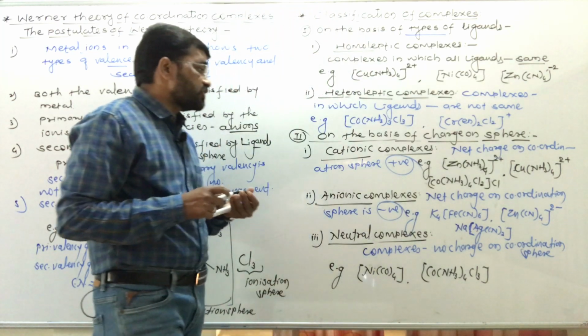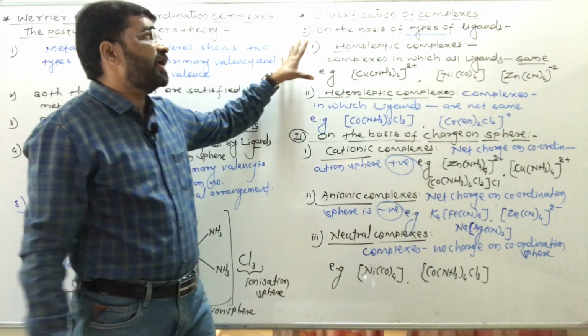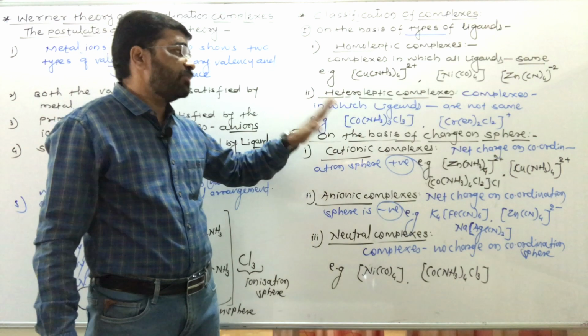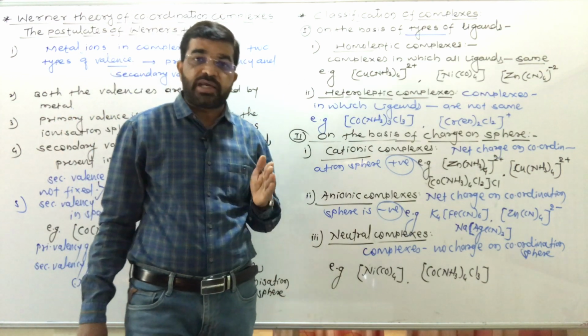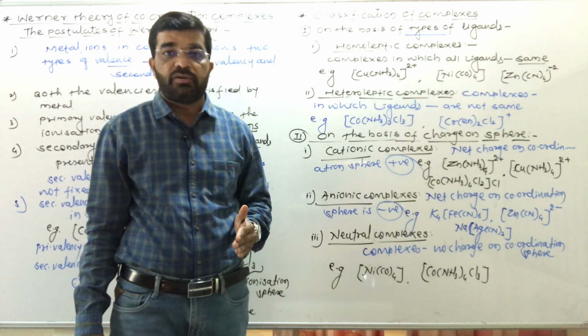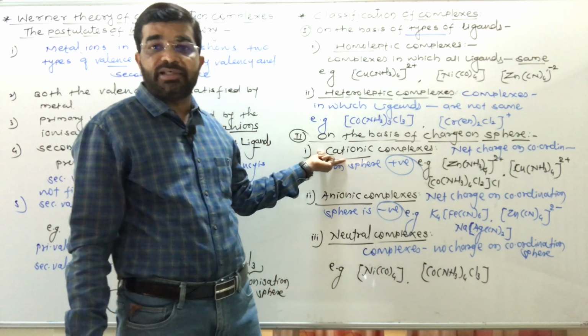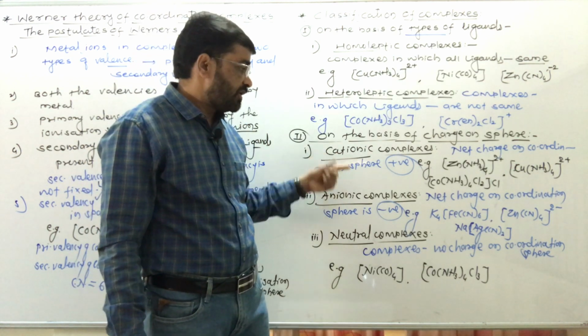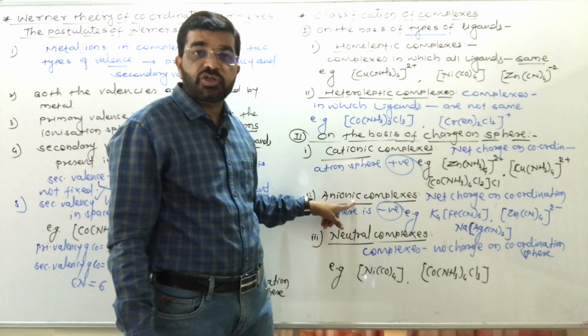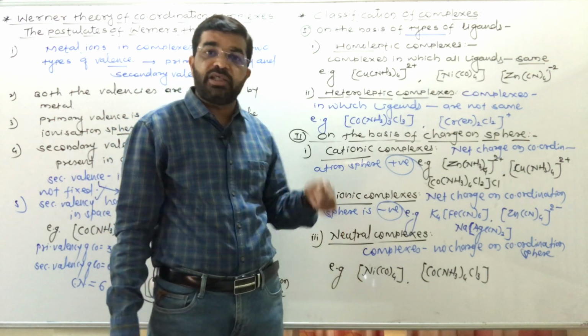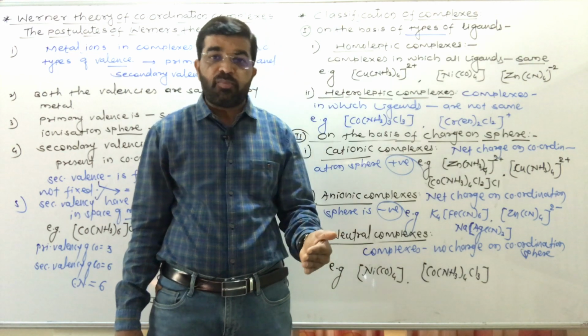So this is nothing but the classification of complexes on the basis of the net charge acquired by the coordination sphere. If the coordination sphere has positive charge, they are called cationic complexes. If net charge is negative, they are anionic complexes.